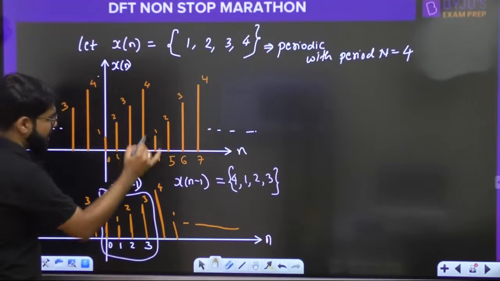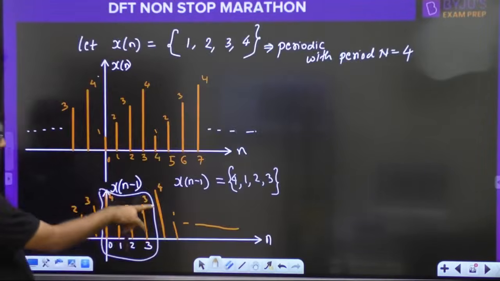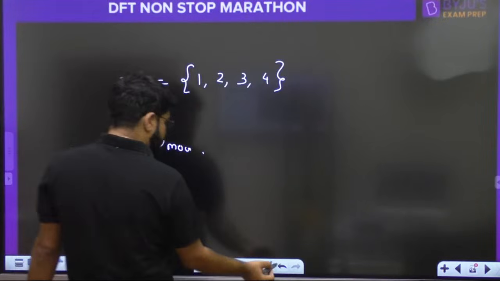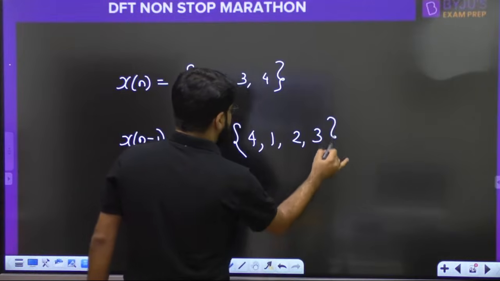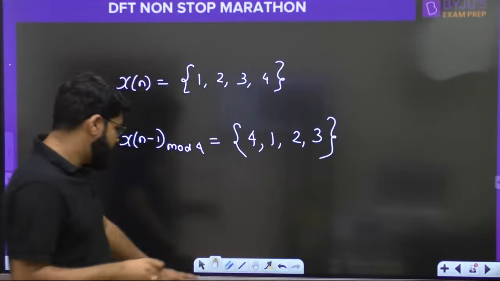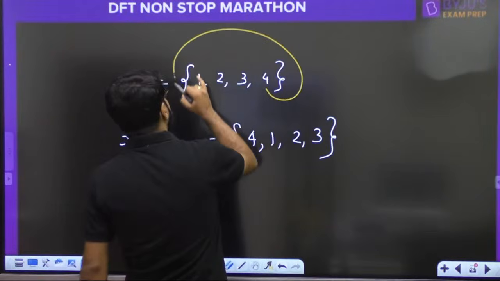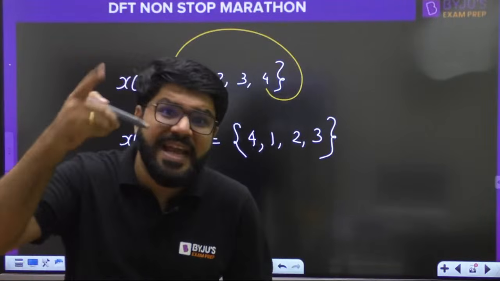What do you think about this 4, what we are looking into, what is the answer? Let me write down the answer here. 4, 1, 2, 3. This is the answer. See, actually what has happened, what you might be feeling, sir, what happened? This 4 goes here, it comes here in the circular form. It's like a circular shift. But why is it actually a circular shift?